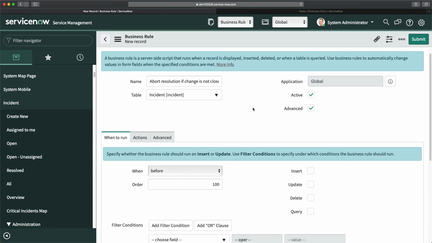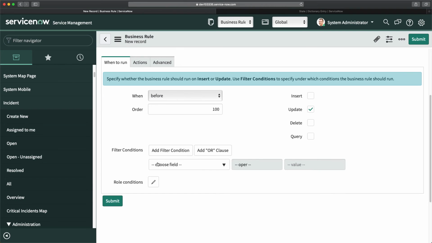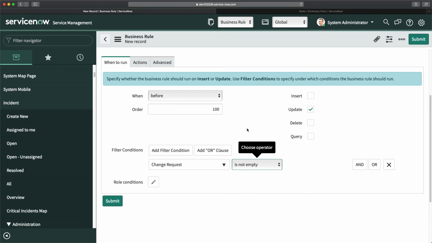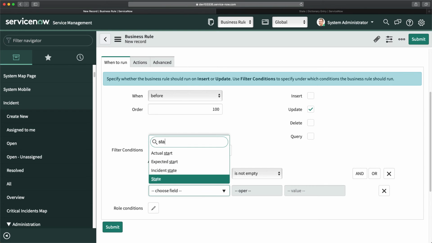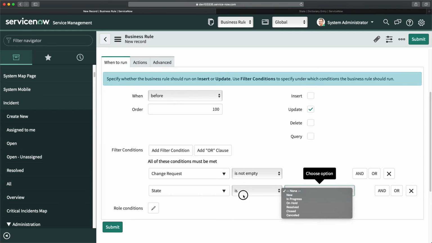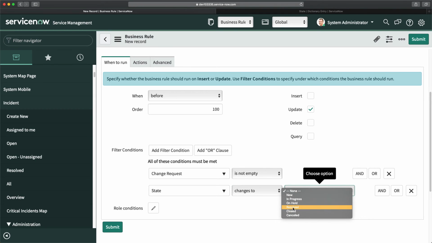Let's see if we have to write a script for this. Here, before updating is basically the triggering condition of this business rule. So we are going to do before updating, and change request is not empty, and we are also doing state changes to resolved.